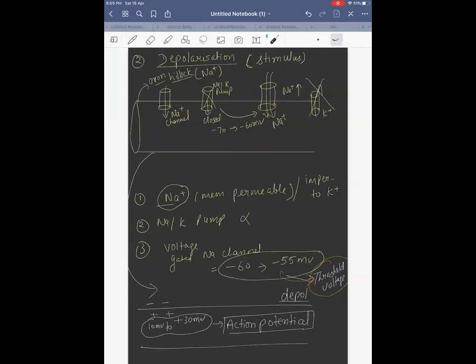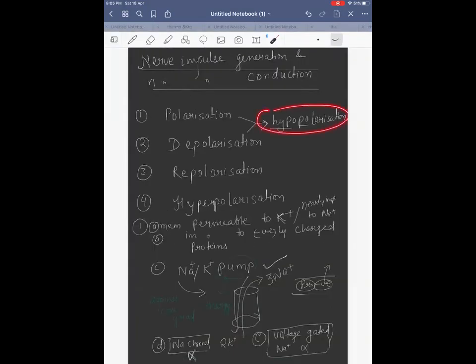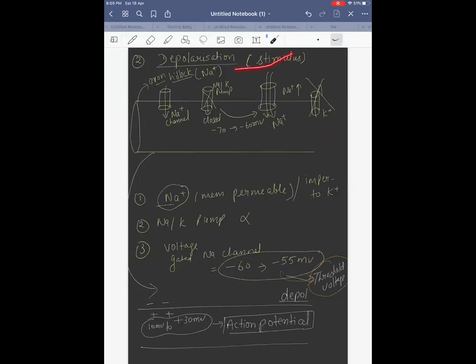Cool? Now let's say we had learned this term, hypopolarization. Between polarization and depolarization, I wrote the term hypopolarization. Can someone think what can be hypopolarization? Any stimulus has arrived to the dendrite. Cool? That stimulus did what? Opened the sodium channel. Started to make inner side positive. But it could not reach from minus 70 to minus 60.